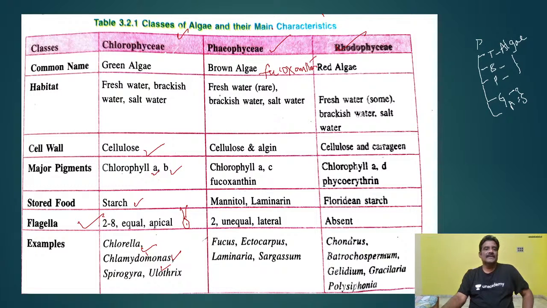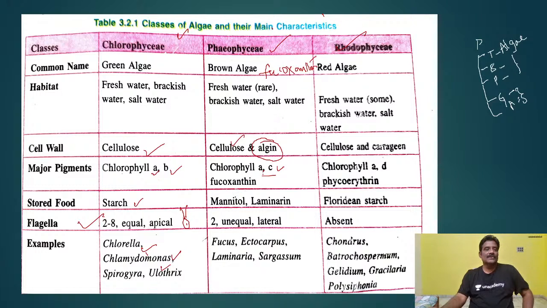These come under Phaeophyceae. They live in the habitats of freshwater, brackish water, and salt water. And the cell wall in Phaeophyceae is made up of cellulose and algin. So one more cell wall component is added, algin. Algin is economically very, very important. And chlorophyll A and C are present here. What is the economic importance? We will discuss it separately. Compared to this, where it is A and B, here A and C are present. Fucoxanthin is a major pigment by which these appear brown in color.